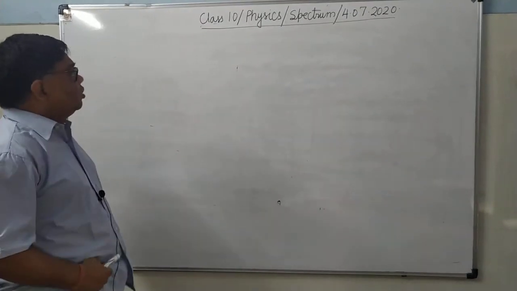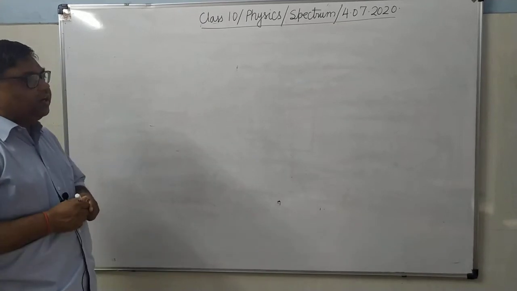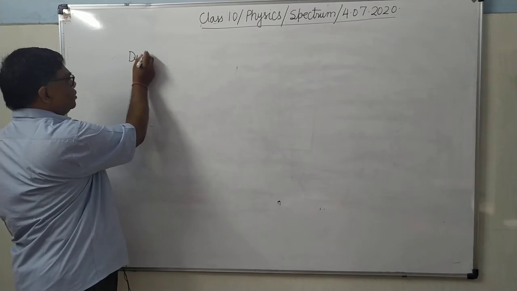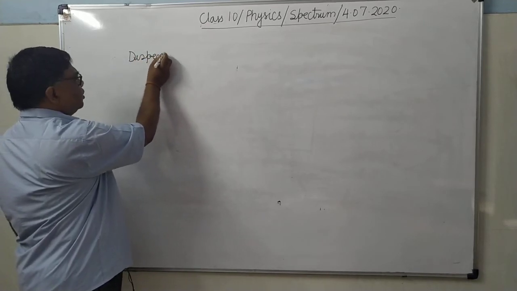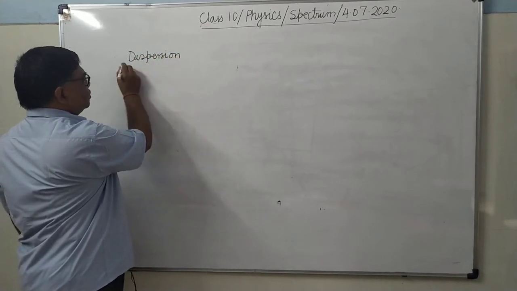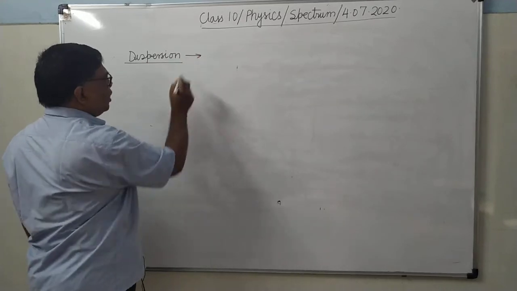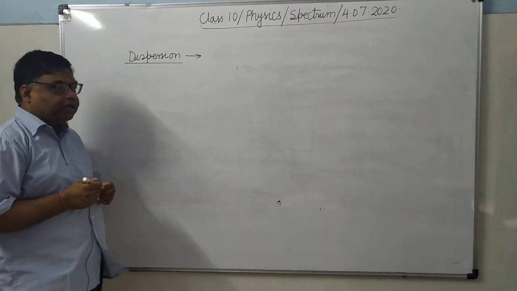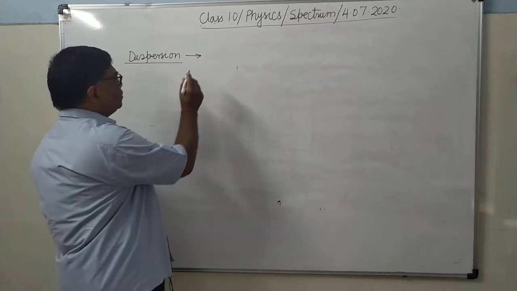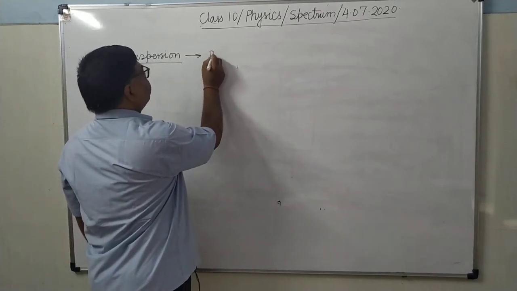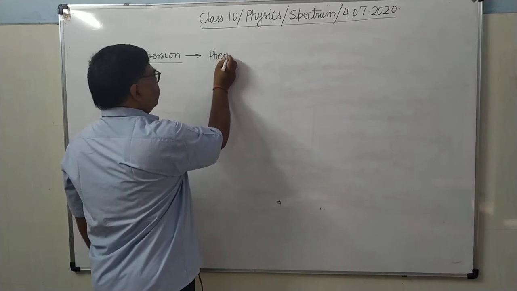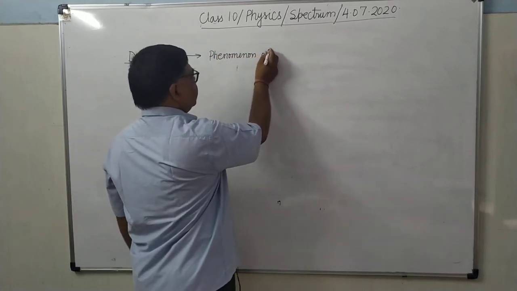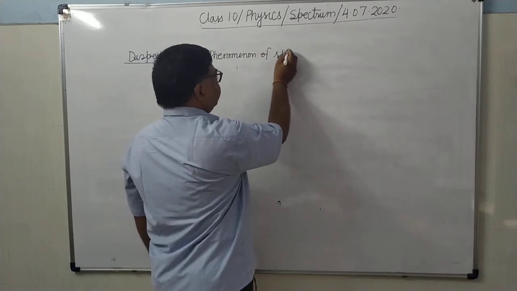So yesterday I left off at dispersion. What is dispersion? Dispersion is the phenomenon of splitting of white light into component colors when it passes through a prism.